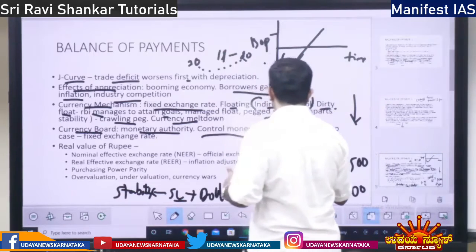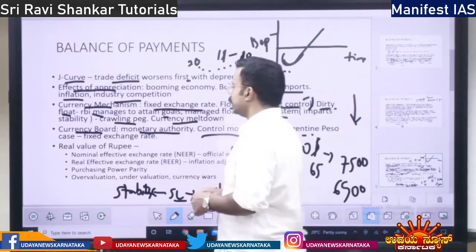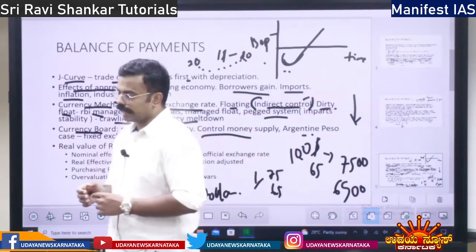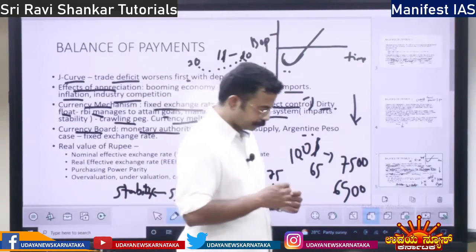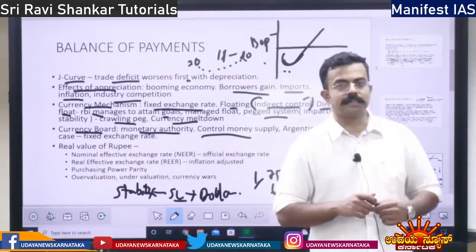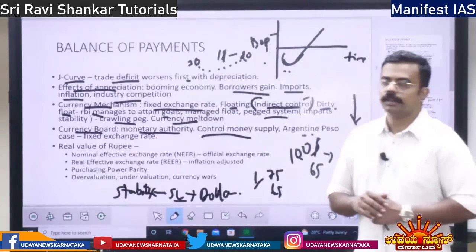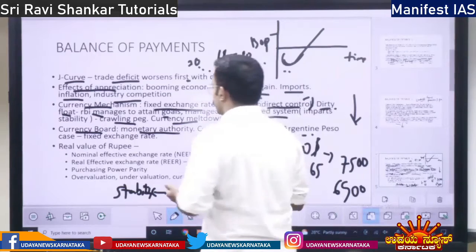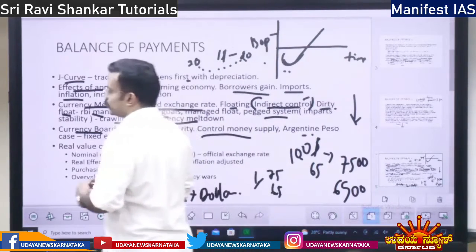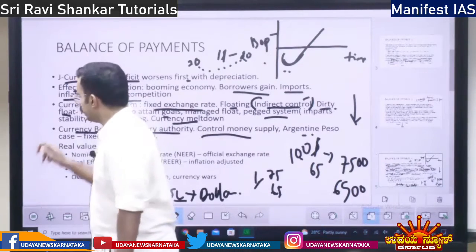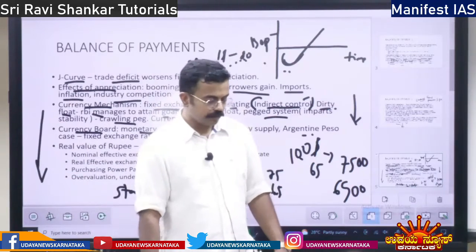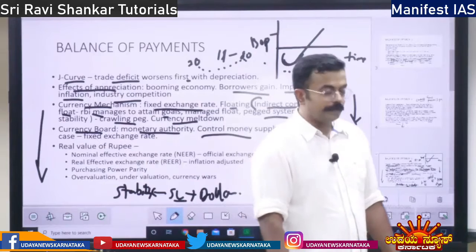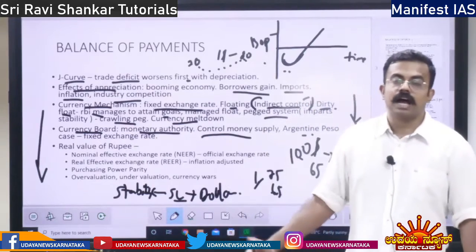Apart from that, you have the example of the Argentine peso case. What is the Argentine peso case? Earlier the Argentine peso was floated. Suddenly the Argentine currency, called the peso, depreciates. Why does it depreciate?